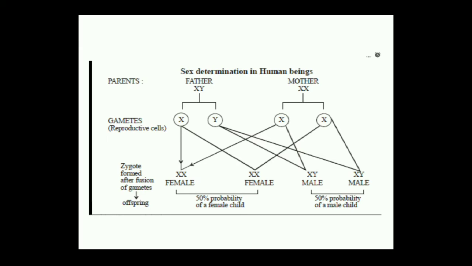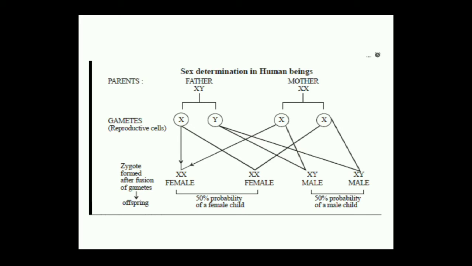If X chromosome carrying sperm is fertilizing with the egg, then the genotype of the offspring is XX, that means it will be a female. And if Y chromosome carrying sperm is fertilizing with the X chromosome carrying egg, then it will be a male. So the heterozygous individual will always determine the sex of the future offspring.